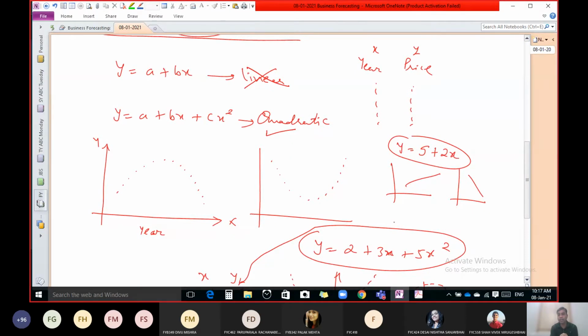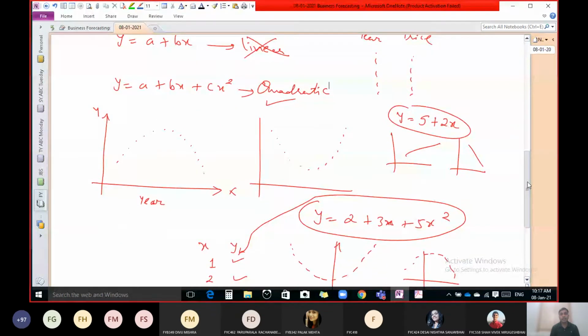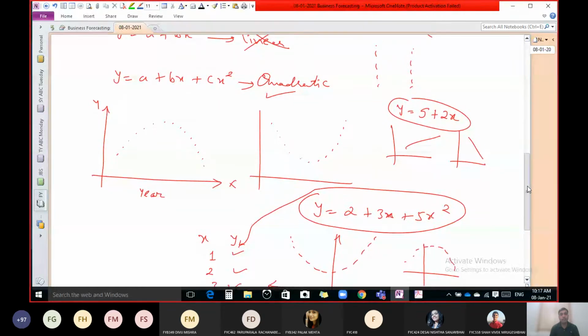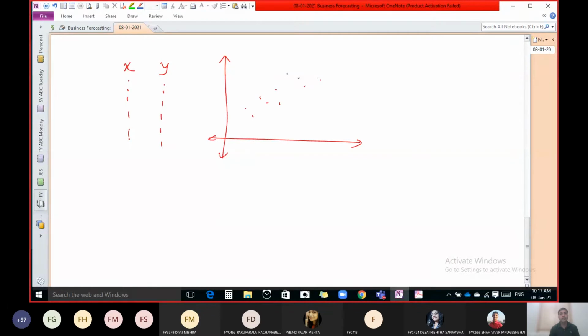See, once we have data for x and y, and if we plot values on a graph paper like this, and if we draw a line like this, then for a particular value of x, if you want to find the value of y, you can use this line, for different values of x and y. This is one method which is known as the graphical method. By using it in time series, you know how to predict.